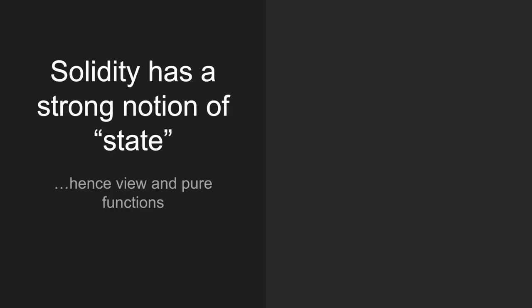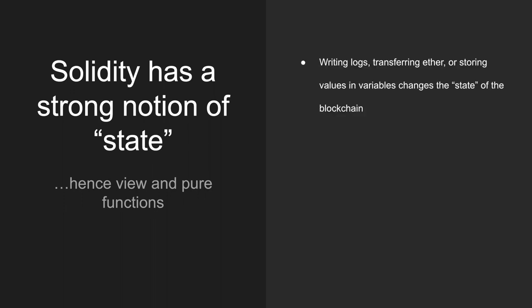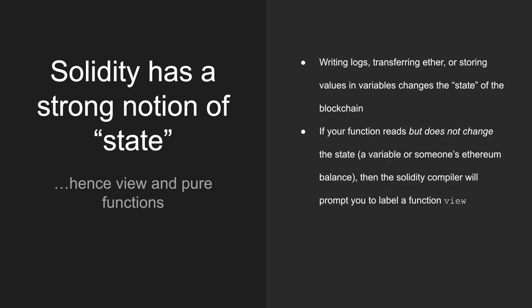Okay, Solidity cares about state because the blockchain remembers everything that came before it. And if you change what's written on the blockchain, that has to be stored forever, and that costs more gas fees. So Solidity tries to segment out functions that can change the state or not. So it introduces something called view and pure functions. If a function either writes logs, transfers ether, or stores values in variables, it changes the state of the blockchain. If you read the state of the blockchain, say check someone's balance or look at variables, then the compiler will prompt you to label your functions as view.